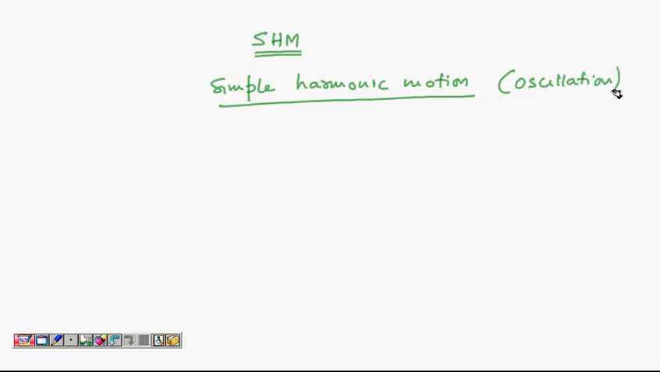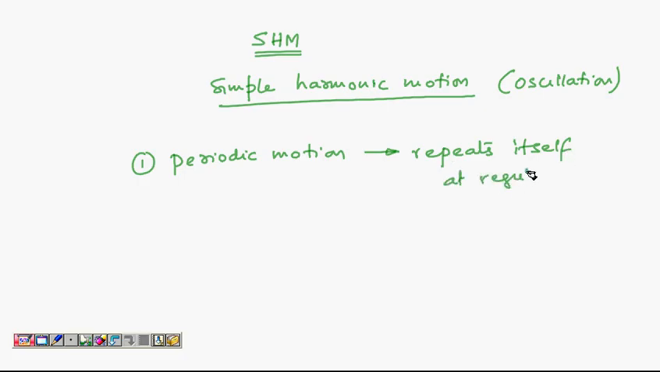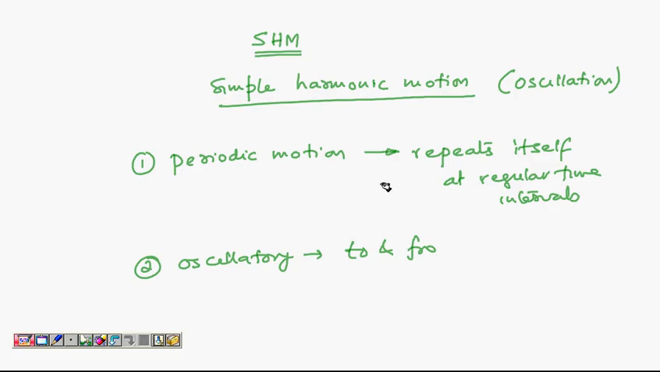So for example, you have two types of motion. One is what is called periodic. Periodic motion means this motion keeps repeating itself after certain regular intervals of time. So I can say this repeats itself at regular time intervals. That is periodic motion. Then you have oscillatory motion. I can say this motion is to and fro motion. Something moves forward and backward like a pendulum or a swing.